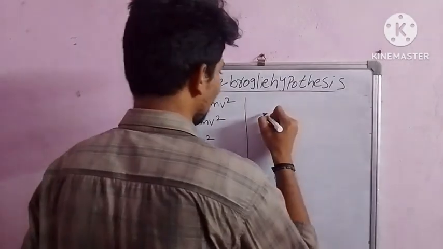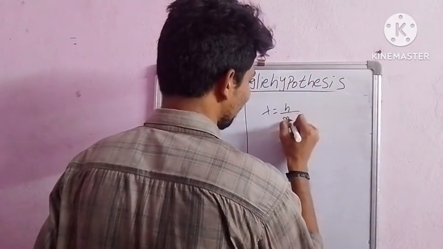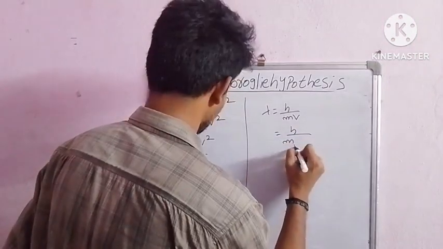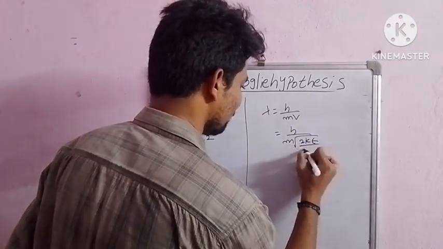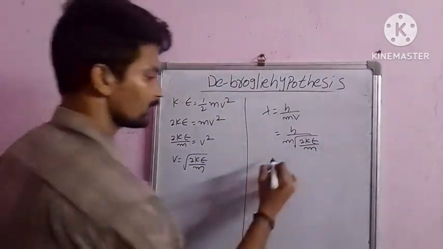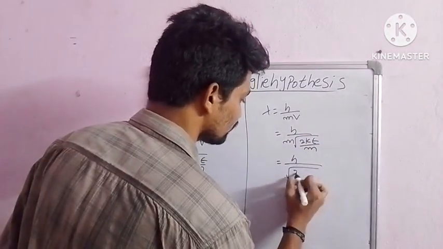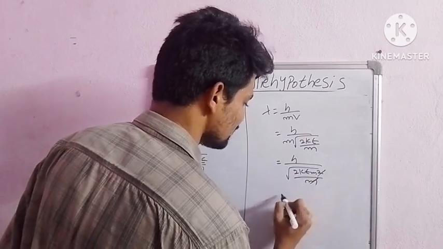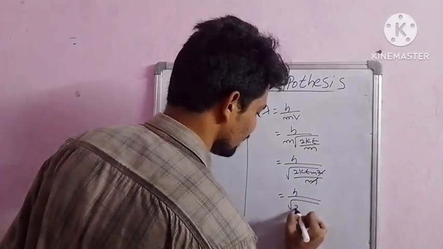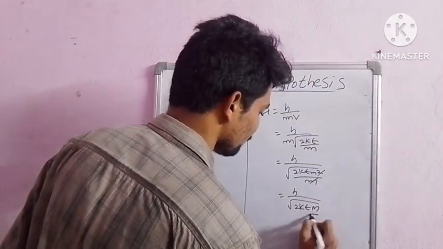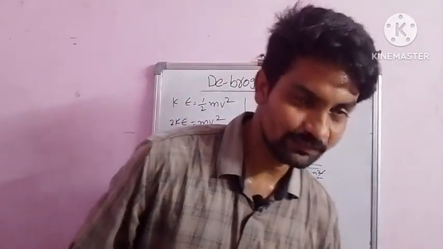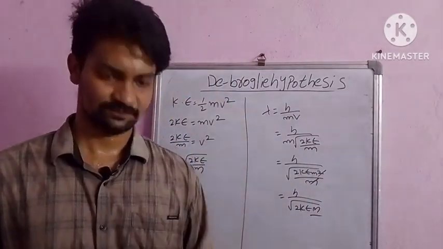What is the De-Broglie hypothesis? Lambda is equal to h by mv. We know, h by m root over 2 KE by m. Okay. h by root over 2 KE m square by m. m cancels. h by root over 2 KE m. This is the relation between kinetic energy and the De-Broglie hypothesis equation.